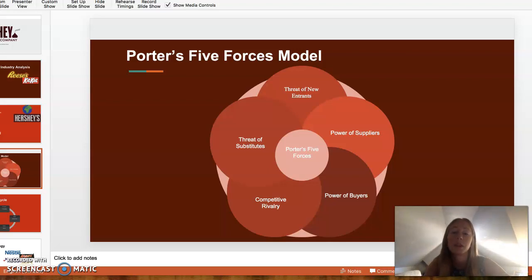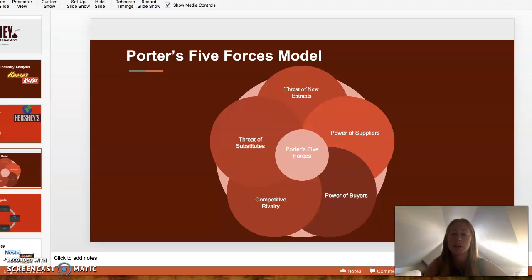The bargaining power of suppliers is also intense in this industry. I've already mentioned that cocoa and sugar are very important raw materials for the confectionery industry on a global scale. There have been recent fluctuations, and this just shows that the bargaining power of suppliers is high in this industry.